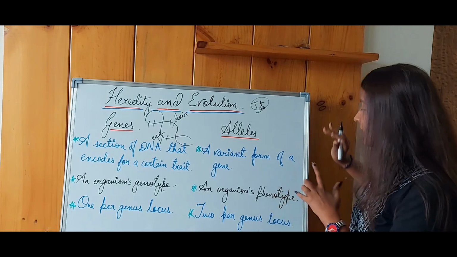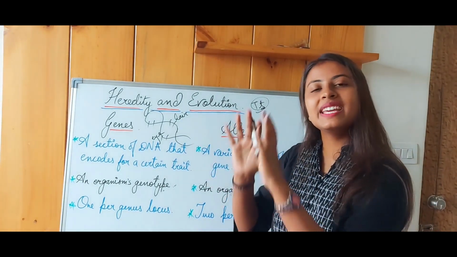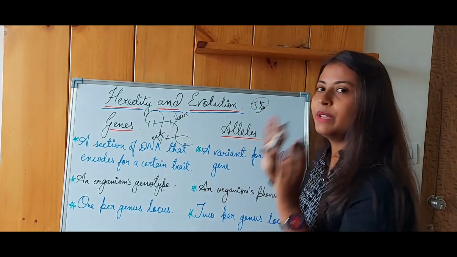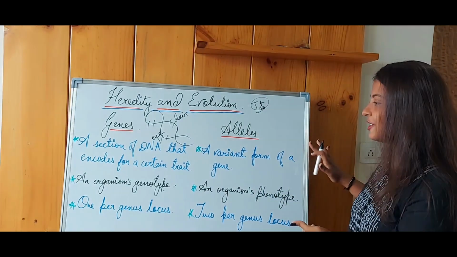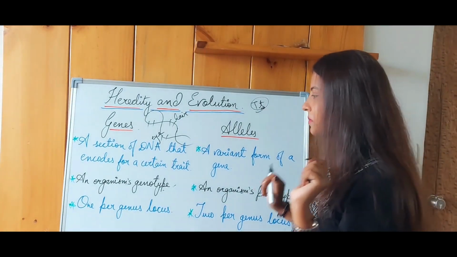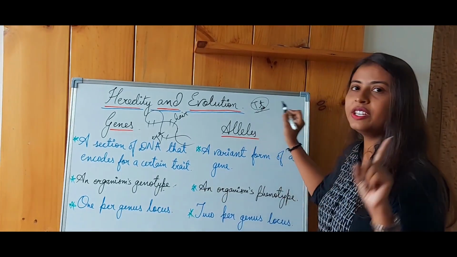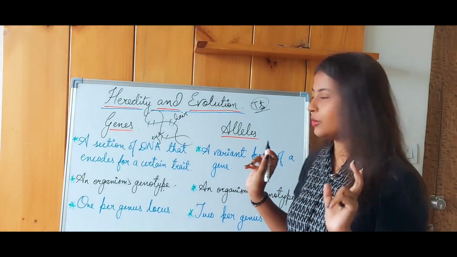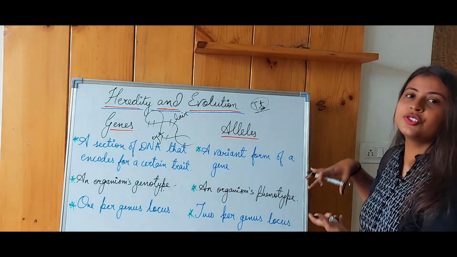But in the case of phenotype, it always expresses itself. What you see on the exterior of a person represents its phenotype. Genotype may not always express itself, but phenotype always expresses itself. Now one more difference between them is that it is present one per gene locus. So just one feature is present per criteria we will be considering. But in the case of alleles, they are present two per gene locus.